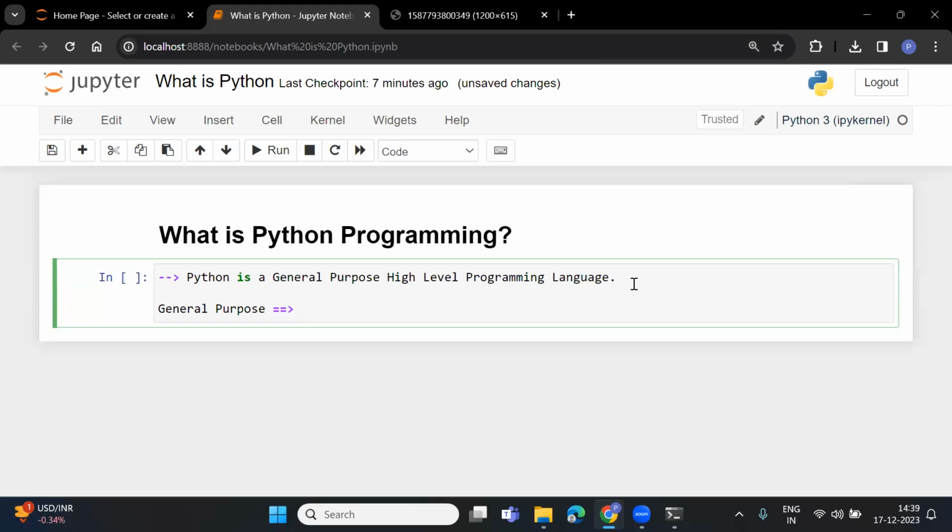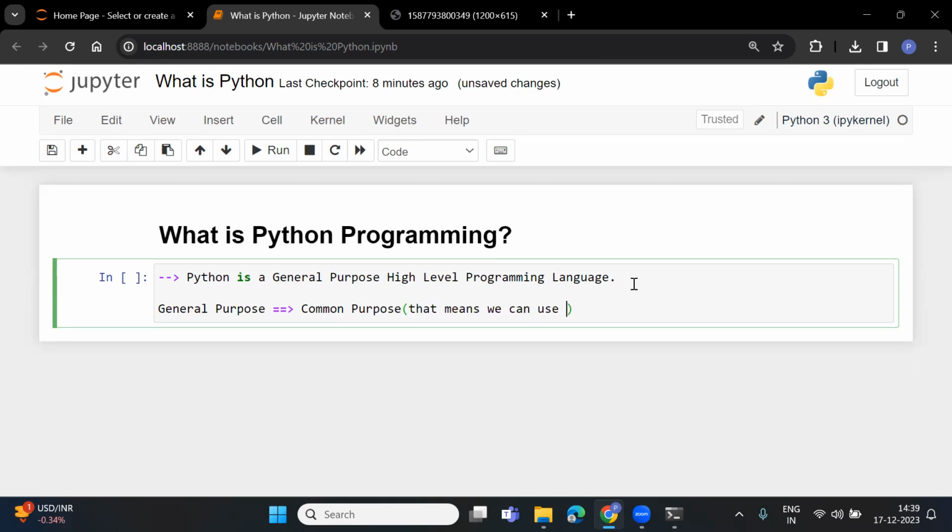General stores means a common store where most of the general things are available. Same thing is here. Python is a general purpose programming language. The meaning is you can use Python for common purposes, or for every purpose you can use Python. So general purpose basically means common purpose.